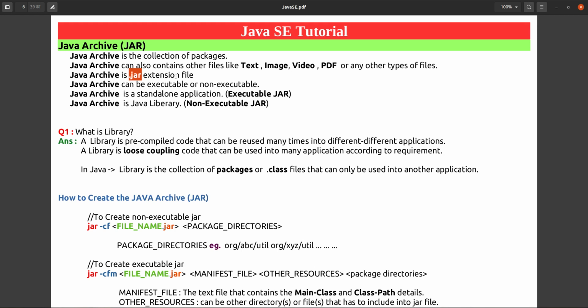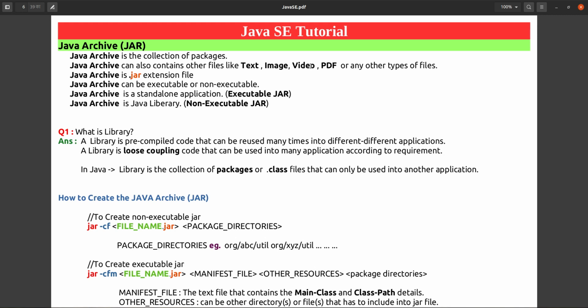In the same way we can execute a jar also. Java archive is nothing but a jar. We can say that jar is a short form of Java archive. So we can execute the jar, in the same way how we were executing a .class file. So Java archive is a jar that contains packages, or it can contain text files, images, video, PDF or any other types of file, and it has a .jar extension, and that can be executable or non-executable.